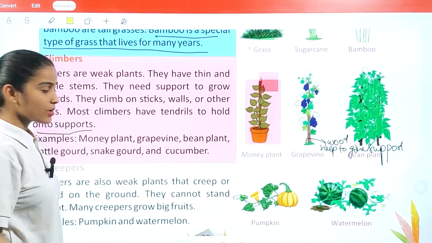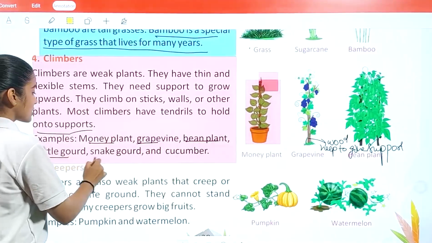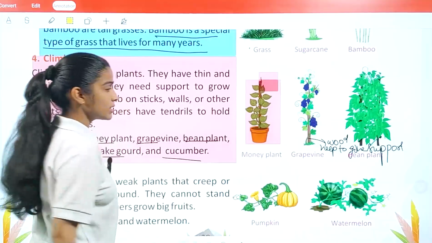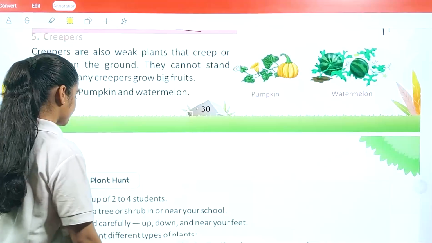What are the examples we have? We have money plant, grapevine, bean plant, bottle gourd, snake gourd, and cucumber. These are the examples we have for the climbers. Next, we have creepers.